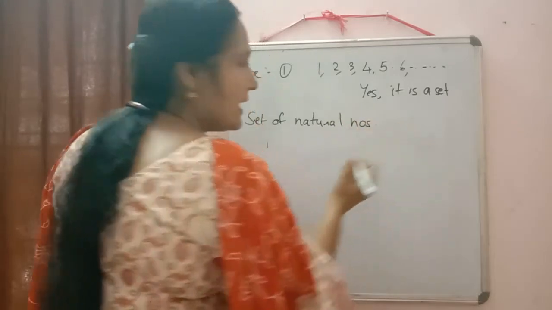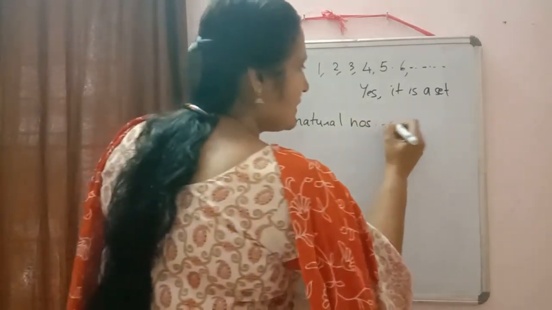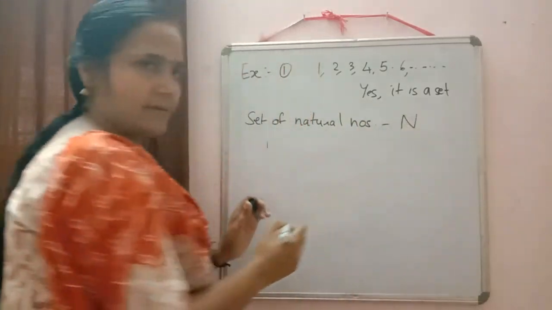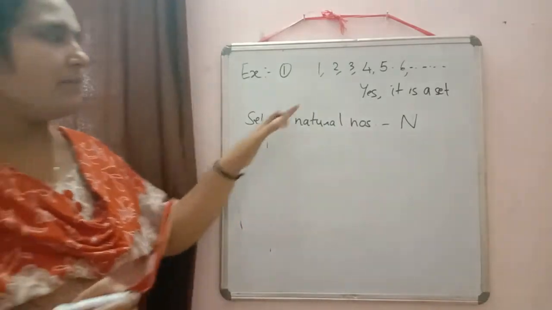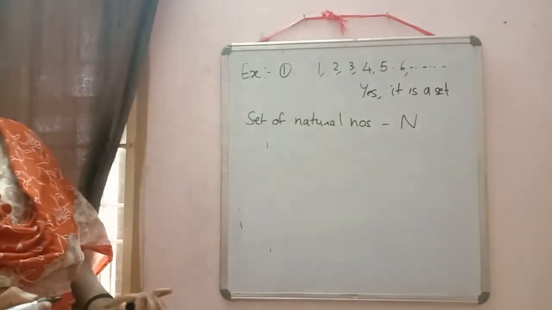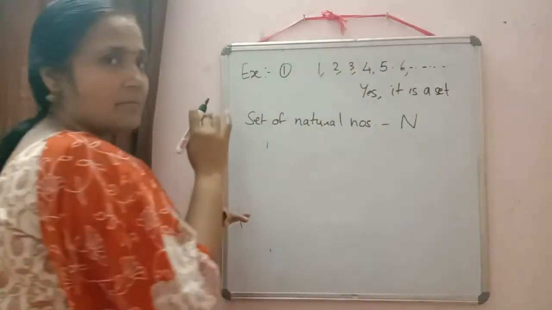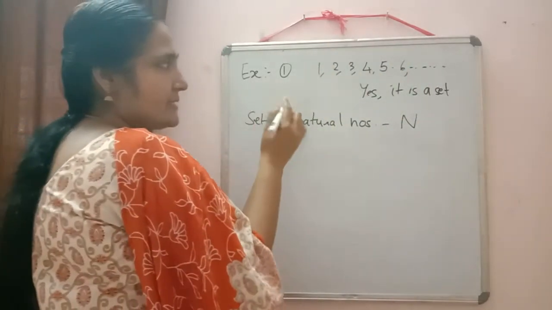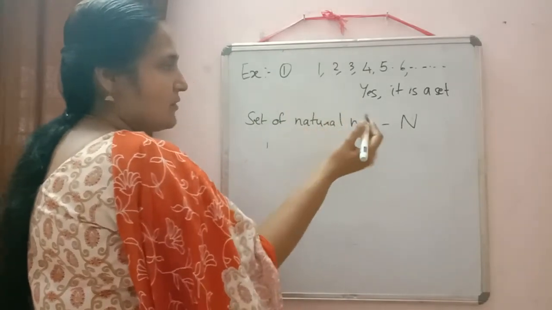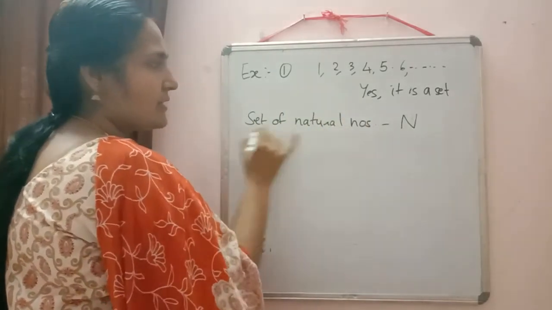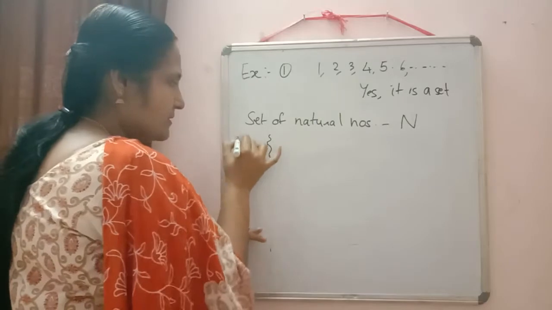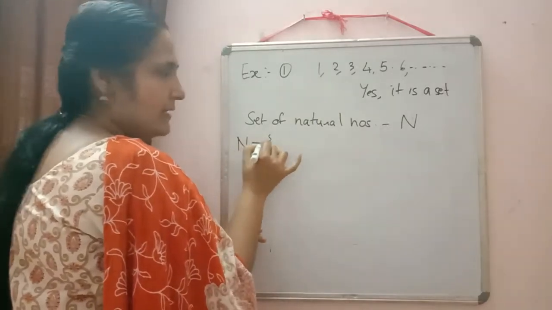Set of natural numbers. Now we will denote it by a capital letter. Here I wrote natural numbers only. Next, if I add 0 to this, here if you don't know, you can write it down. Set of natural numbers is denoted by the letter N.